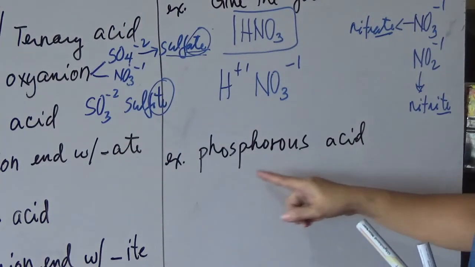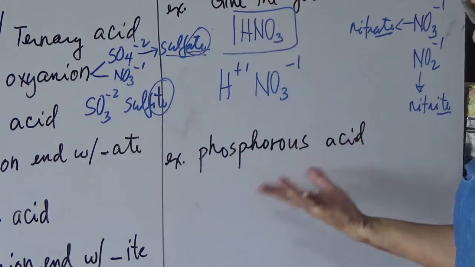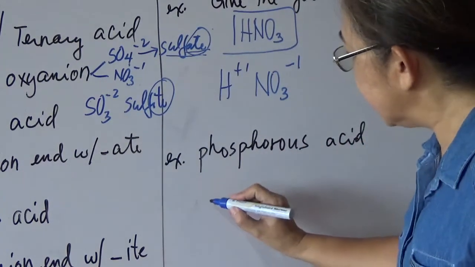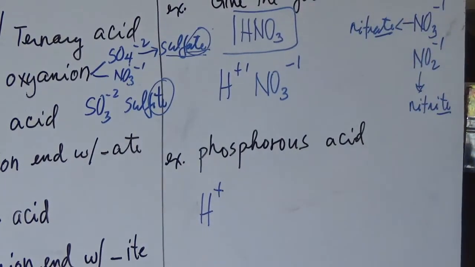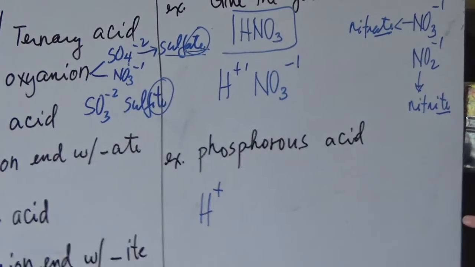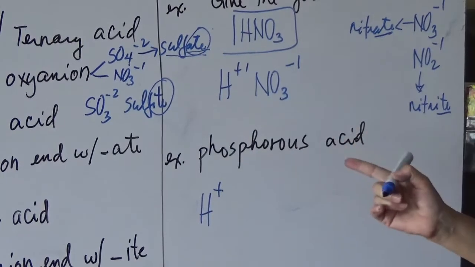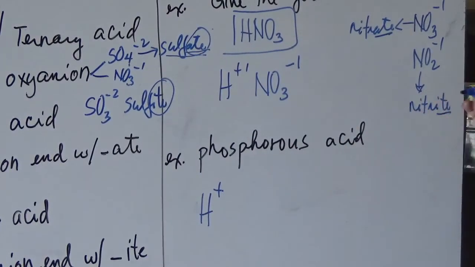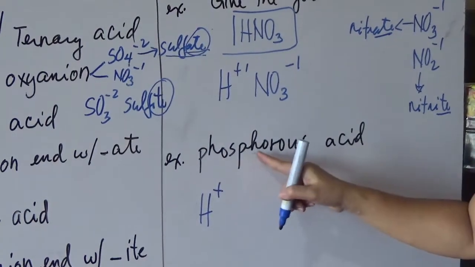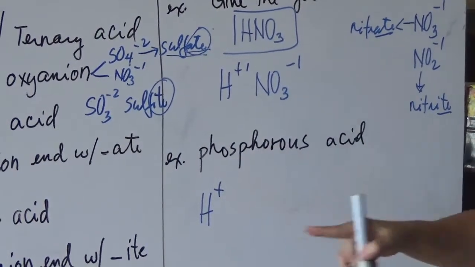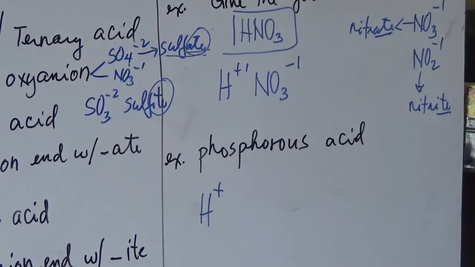You have phosphorous acid. So you will have the hydrogen combined with the oxy anion. So take note of the oxy anion. The non-metal here is phosphorus.